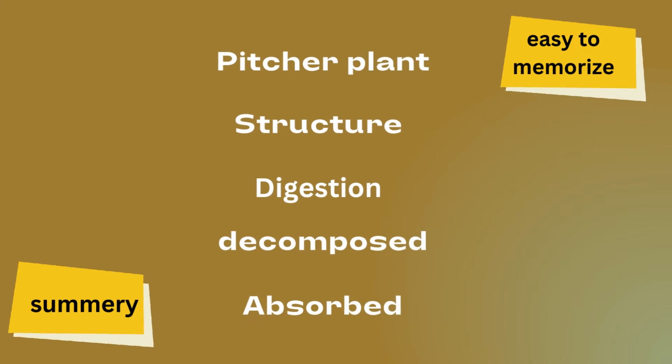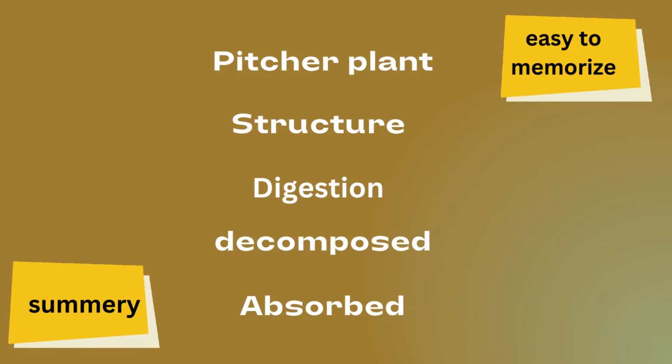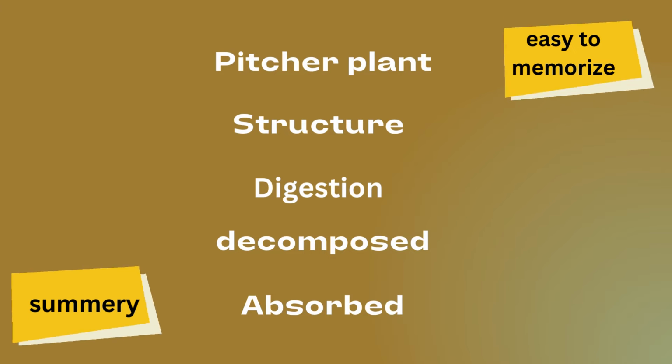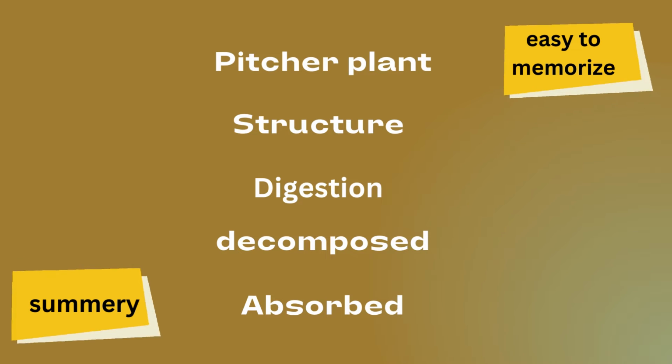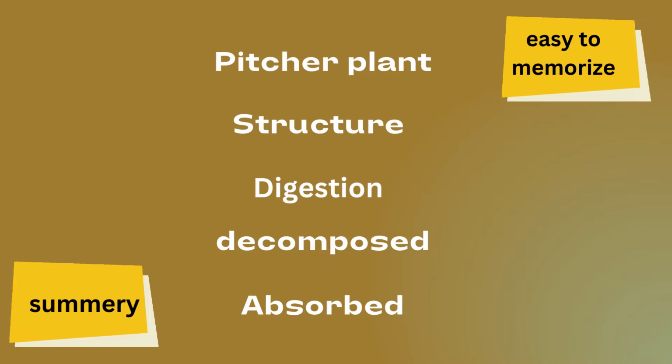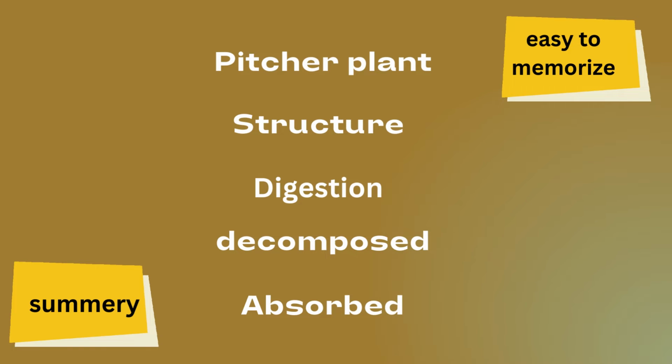We have discussed pitcher plant, its structure. It has a modified leaf in the form of a sac or pitcher. The other part of the modified leaf forms a hood, and it has stiff hairs inside its cavity. Its sac or pitcher is partially filled with water or digestive enzyme. In pitcher plant, digestion or decomposition takes place by enzymes or bacteria. After digestion or decomposition, food is absorbed.